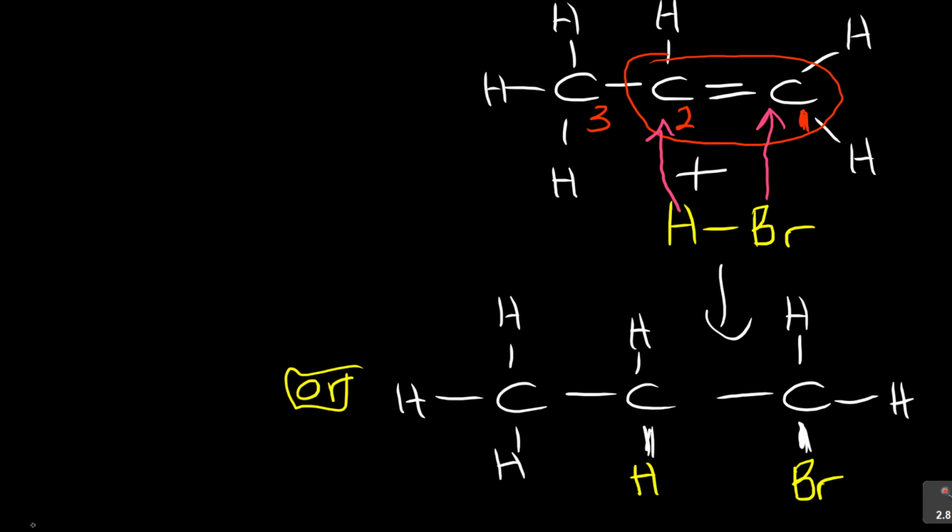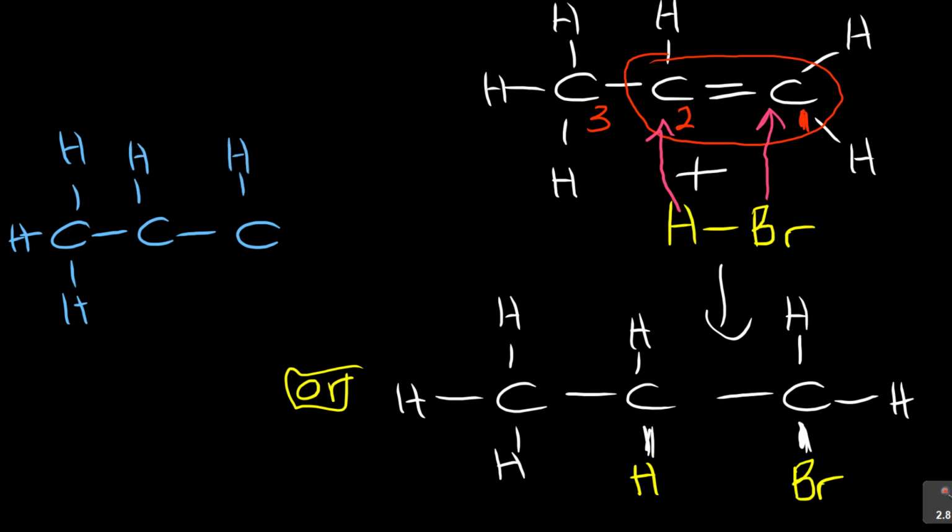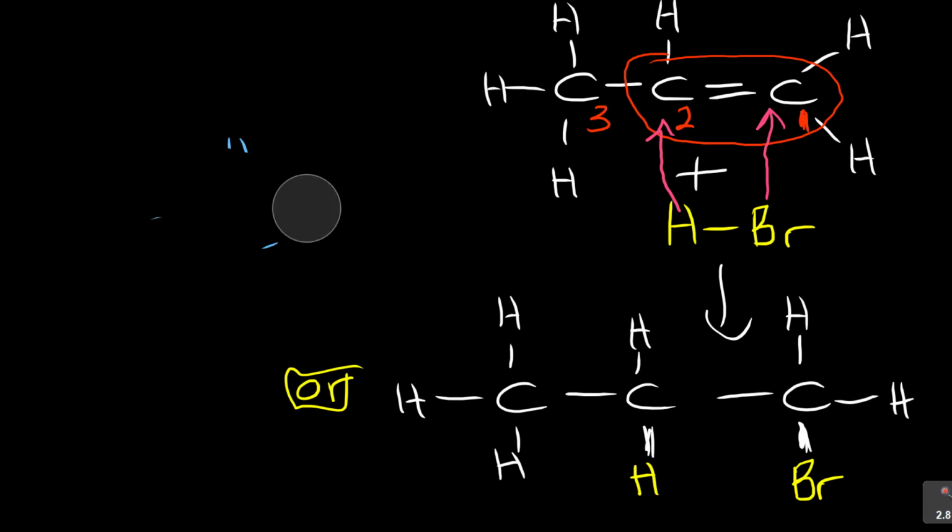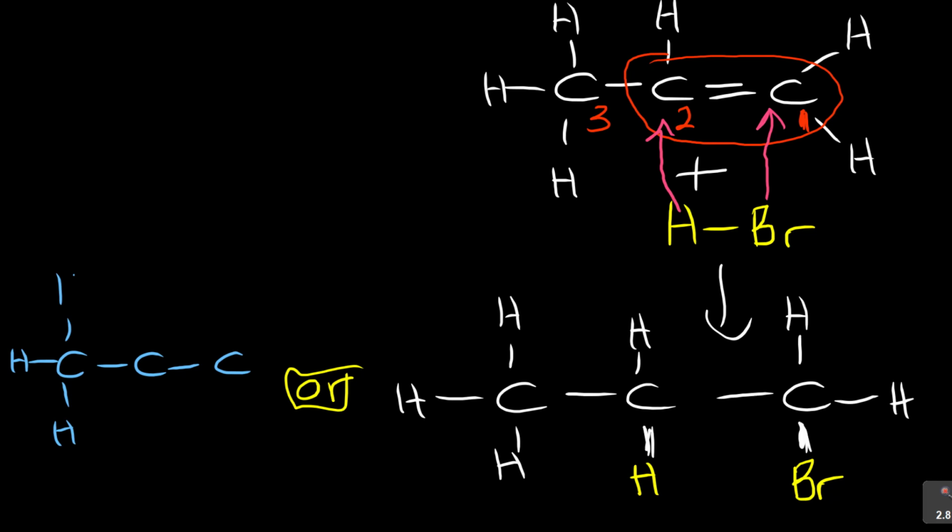What if we have another product similarly? I want my space to fit well, so I'm going to draw it separately here, which is C1, 2, 3, hydrogen, hydrogen, hydrogen, hydrogen. Why am I drawing like this, it is skewed up? Sorry about that, but look at this. I think it can fit here. C, C, C. Hydrogen, hydrogen. Yes, we are getting there. Hydrogen.